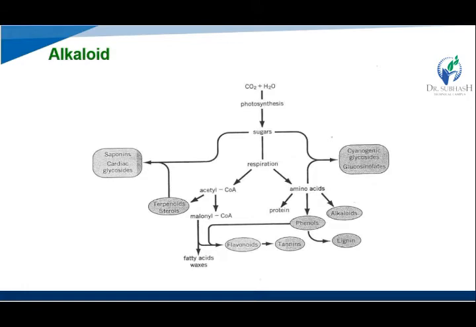And the sugar respiration path also mixes with the amino acid and acetyl coenzyme. After the phenol comes lysine, and the acetyl coenzyme mixes with the terpenoids, and they also generate malonyl coenzyme. Then they generate the fatty acid wax, and before the fatty acid wax they generate tannins and flavonoids. So this is the path of the biosynthesis process of the alkaloids.